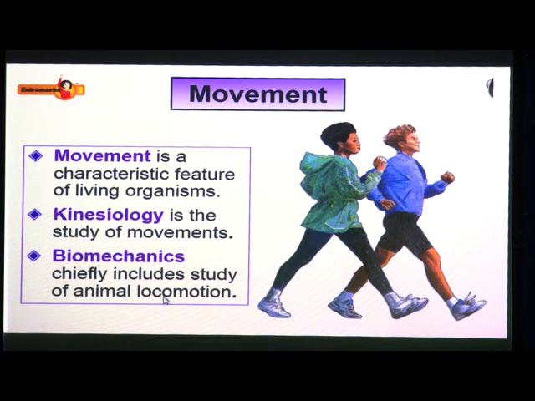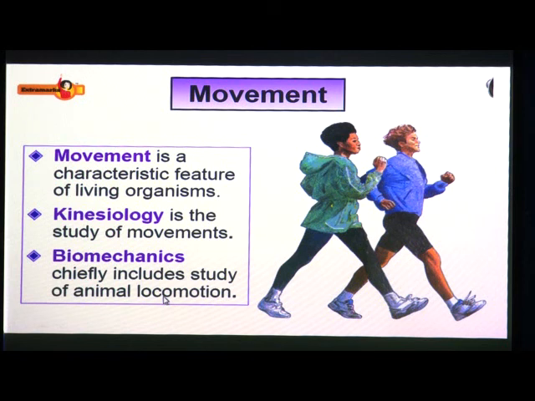The movement of whole body of an organism from one place to another place is called locomotion. Plants are mostly fixed to the ground, so they do not show locomotion. Animals have the ability to show locomotions, that is, they move from one place to another.